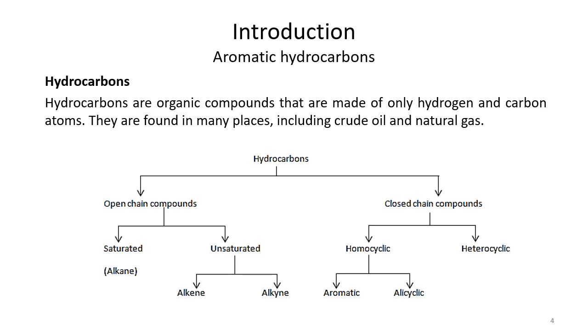Basically, what is a heteroatom? It is an atom other than hydrogen or carbon, which includes nitrogen, oxygen, sulfur; these kinds of atoms are called heteroatoms. When we talk about homocyclic compounds, these are carbon chains that form a ring.